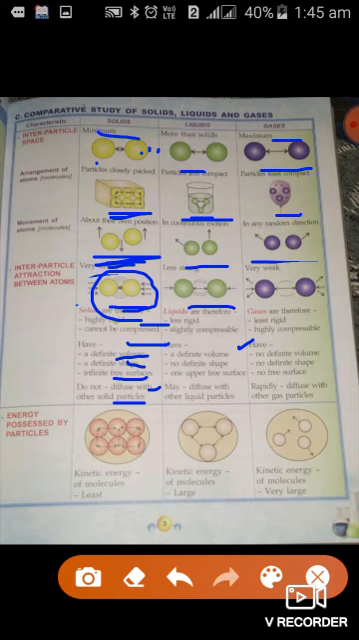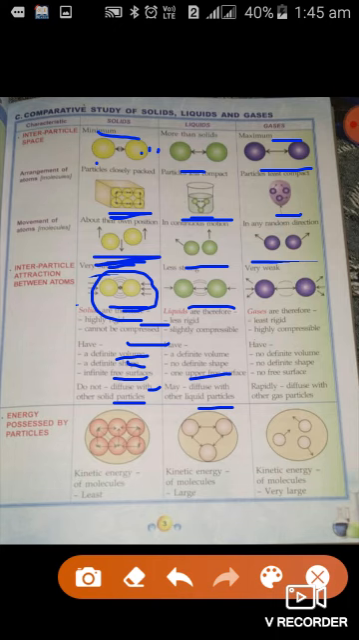They cannot leave the liquid, they remain within the liquid, therefore the volume remains the same. They have definite volume but they do not have definite shape, because it depends on the shape of the container. Only one upper surface remains free, and liquids diffuse with other liquids easily.